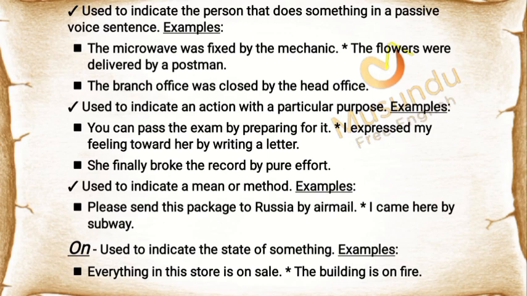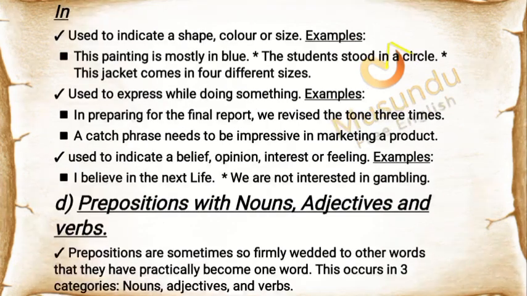On. Used to indicate the state of something. Examples: everything in this store is on sale. The building is on fire. In. Used to indicate a shape, color, or size. Examples: this painting is mostly in blue. The students stood in a circle. This jacket comes in 4 different sizes.